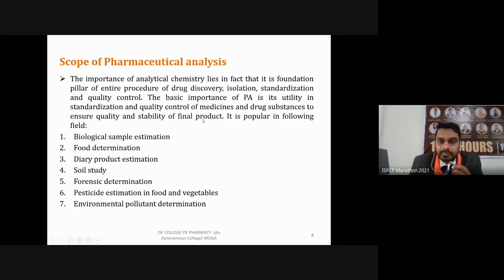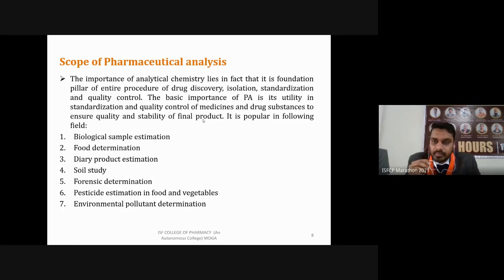So in industries, where we are going to use standardization procedures, whatever we are going to use, the quality of the medicines which we are producing, or drug substances, any API if we are producing, or intermediates, you can also include in this. So whatever we are going to use in the pharmaceutical industry, we have to ensure that the raw material, the final product, the intermediate, whatever we are synthesizing or purchasing, is of high quality, is stable.